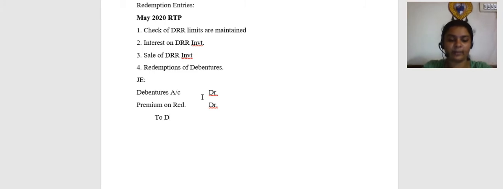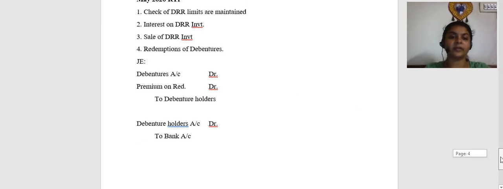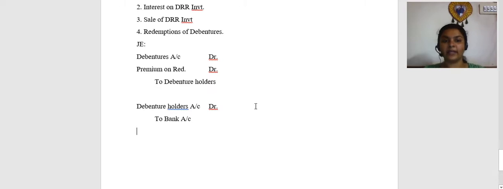Let us go by the due entry and payment entry. Debenture holders account debit to bank account. Correct? And the most important point, how will the premium be written off? The premium can be written off either from free reserves or from securities premium.